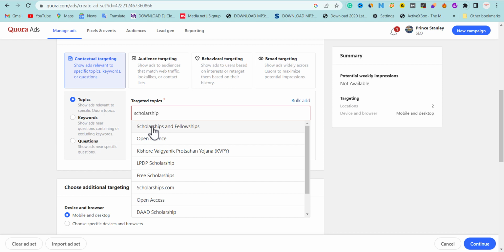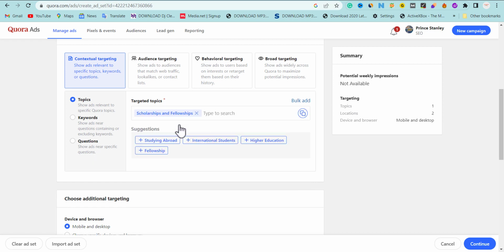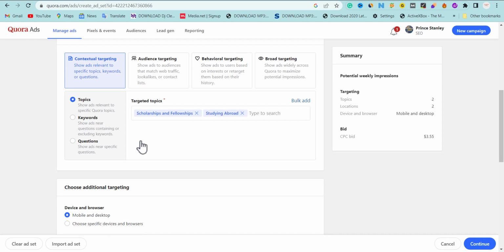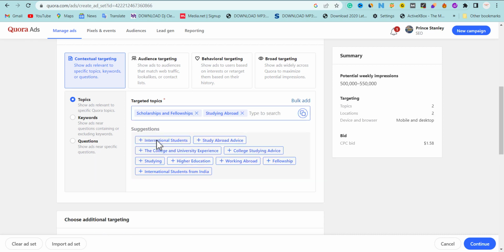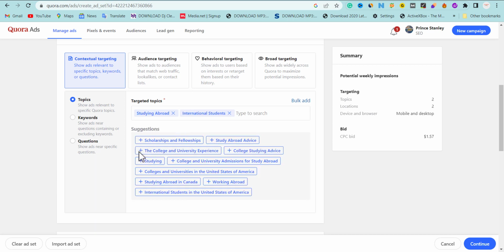I'm going to leave it under scholarship and fellowships. Okay, now I'm going to have different options that are going to come out. So I'm going to choose study abroad, study abroad advice, international students, the college and the university, college whatever.